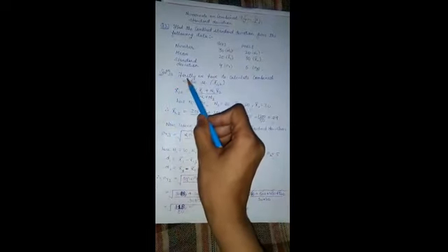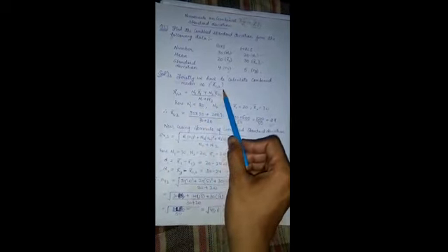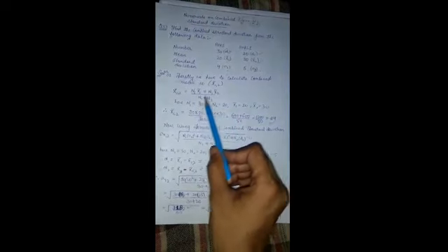That is, number of boys, number of girls, mean of boys, mean of girls, standard deviation of boys and standard deviation of girls. For calculating combined standard deviation, firstly we have to calculate the combined mean. The formula of combined mean is n1 into x1 bar plus n2 into x2 bar upon n1 plus n2.